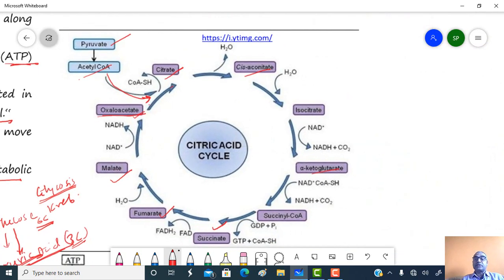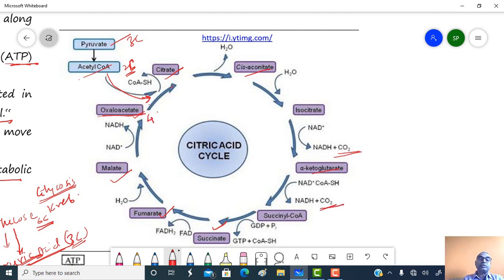In the process, pyruvic acid is a 3-carbon product and acetyl coenzyme A is a 2-carbon product, as one carbon is decarboxylated.